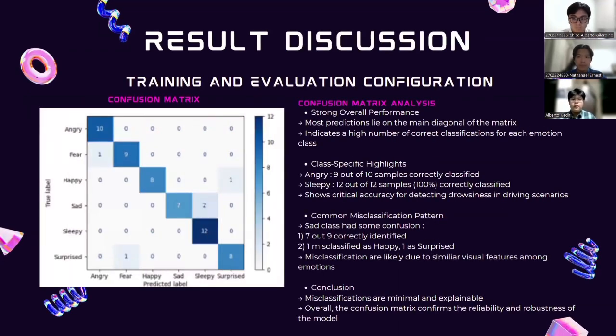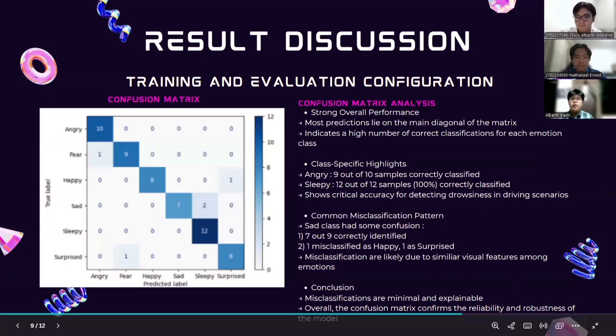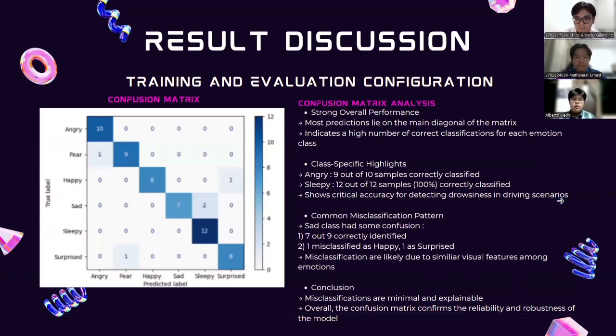For the confusion matrix, we have strong overall performance. Most predictions lie on the main diagonal of the matrix, as you can see. For class specific highlights, angry got 9 out of 10 samples correctly classified, and sleepy got 12 out of 12 correctly classified. This shows critical accuracy for detecting drowsiness in driving scenarios. Although there are some common misclassification patterns that were explained before, 7 out of 9 were correctly identified, 1 misclassified as happy and 1 as surprised.